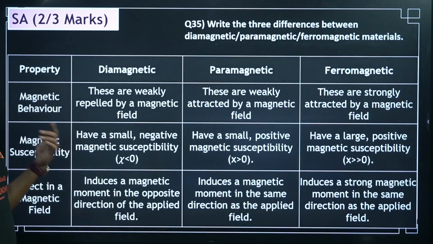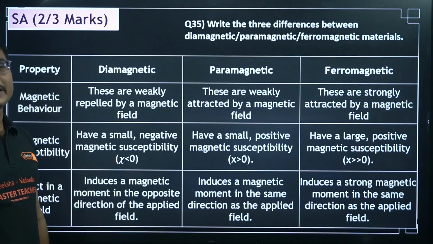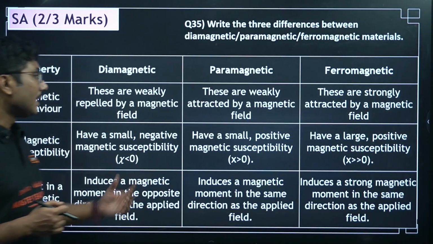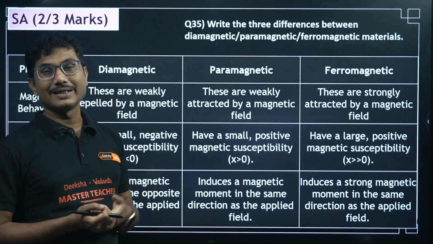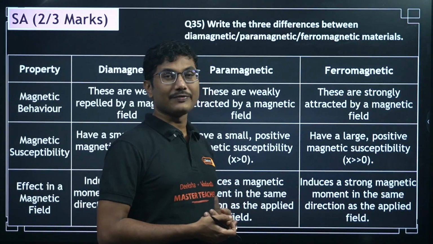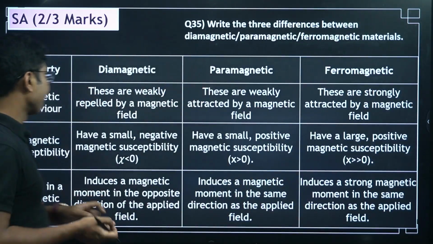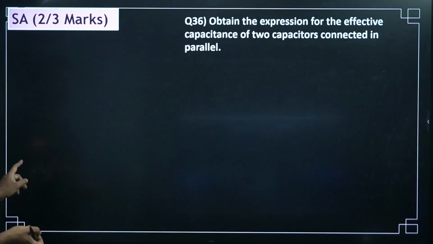If you keep a diamagnetic substance in an external magnetic field, it induces a very weak magnetic field in the opposite direction of the applied field. A paramagnetic substance induces a very weak magnetic field in the same direction as the applied field. A ferromagnetic substance induces a strong magnetic field in the direction of the applied field. Okay, I hope it will be very helpful for you.